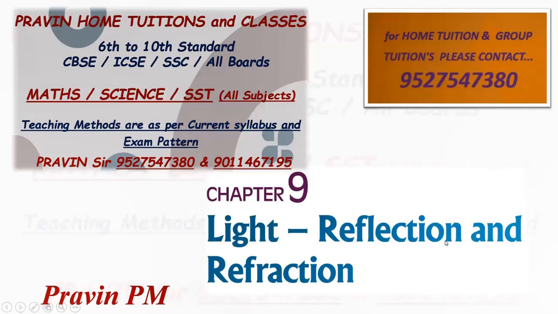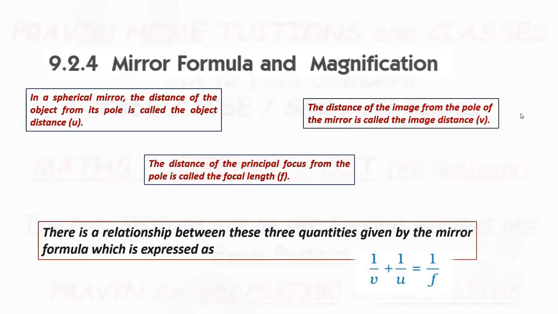Hello friends, welcome back. In this video, I will explain mirror formula and magnification. Mirror formula and magnification are theoretical concepts.